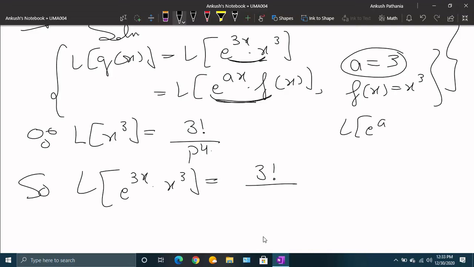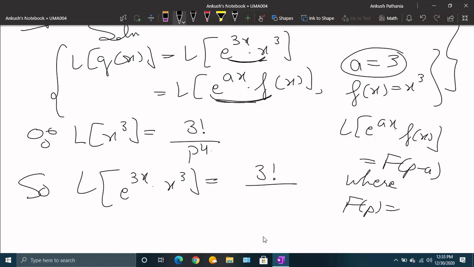Remember the first shifting property: e^(ax) dot f(x) is equal to F(p minus a), where F(p) is Laplace of f(x). So here replace p by p minus 3. This is your 3 factorial upon (p minus 3) raised to power 4. So this is how we do.